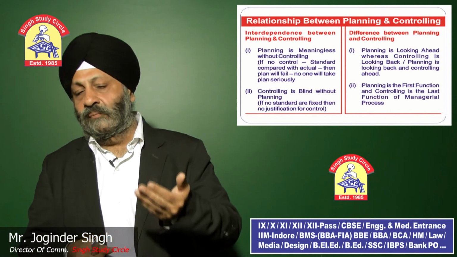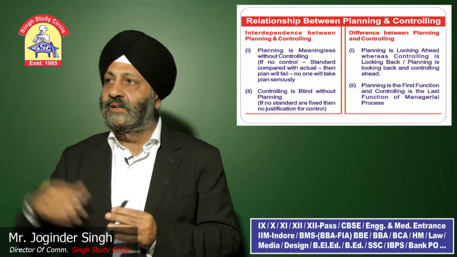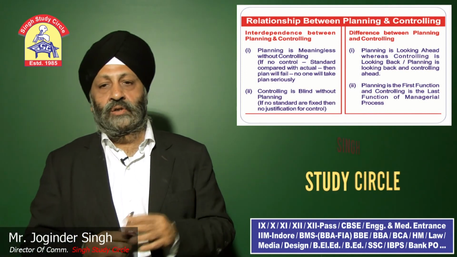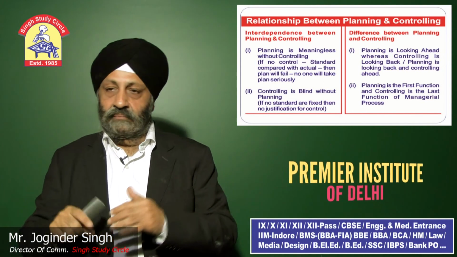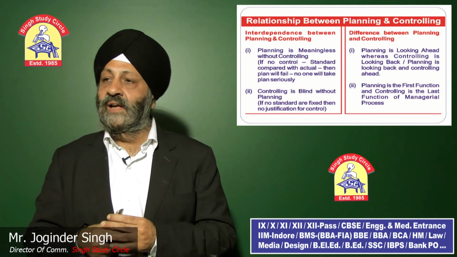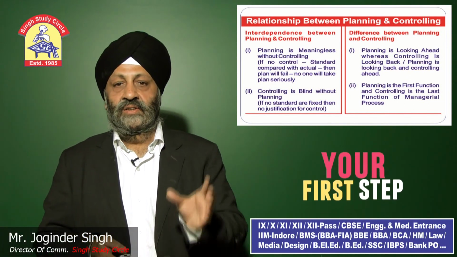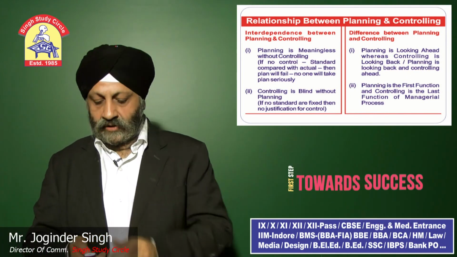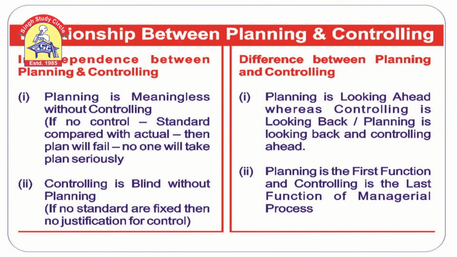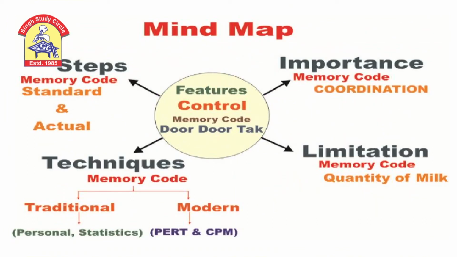Similarly, there is a difference between planning and controlling also. Planning is looking ahead and controlling is looking back. And some people take it otherwise. Planning is the first function and controlling is the last function of management. So these are the two relations between planning and control. They can ask you a 2 marks question. Next, you can see the mind map concept. All these points are covered in a mind map, a chart.